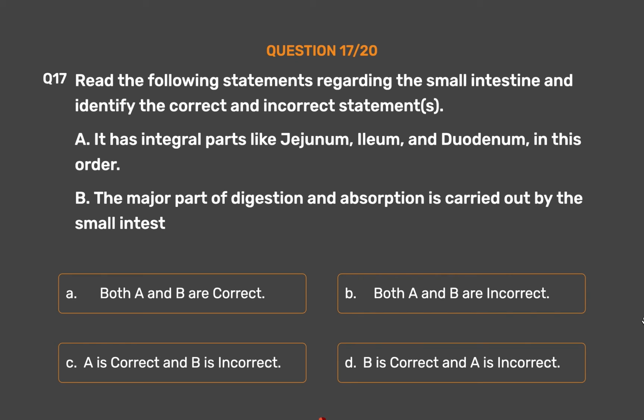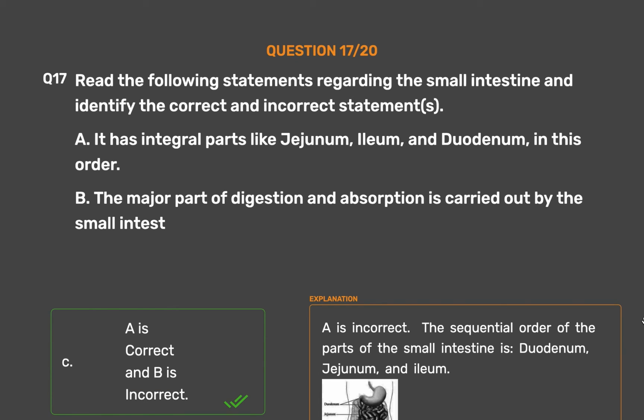The correct answer is option D. B is correct and A is incorrect. A is incorrect. The sequential order of the parts of the small intestine is duodenum, jejunum, and ileum. B is correct. The major part of digestion and absorption is carried out by the small intestine.